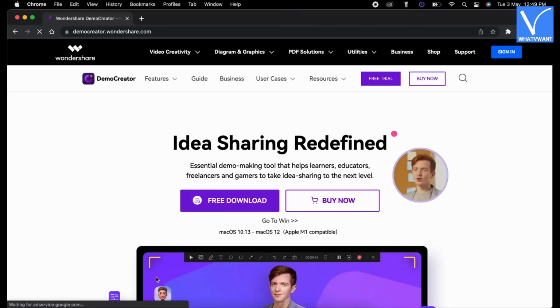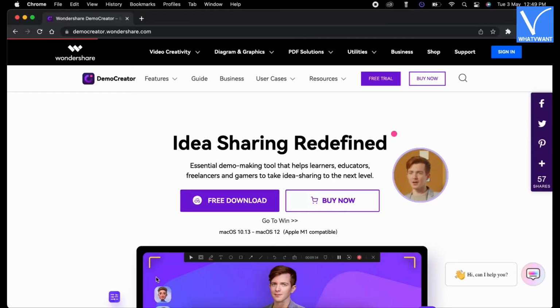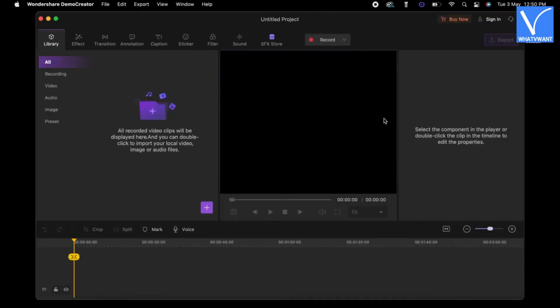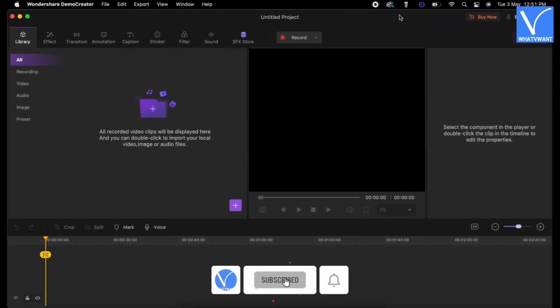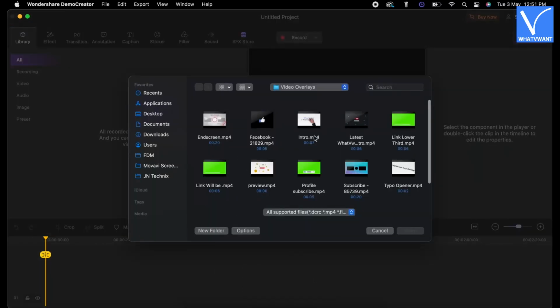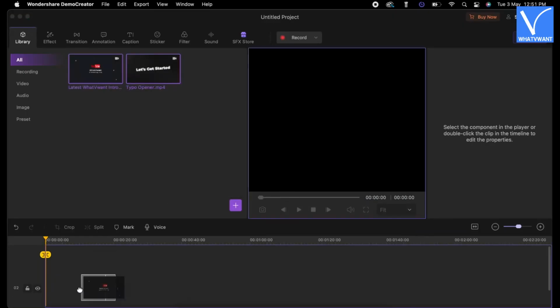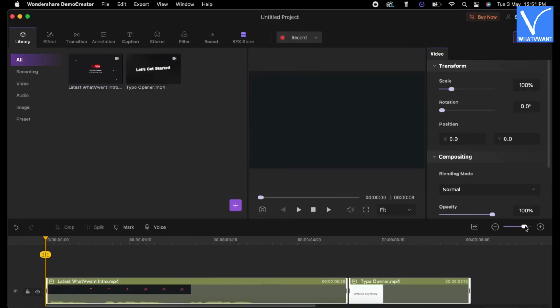Number 7, DemoCreator. Visit the official site of DemoCreator and download the latest version of application. Install and launch the application on your computer. Click on Edit Video module. Then you are redirected to the editing workspace. Click on the plus icon. A window will pop up. Choose the media to import. After importing the clips, add them to the timeline.